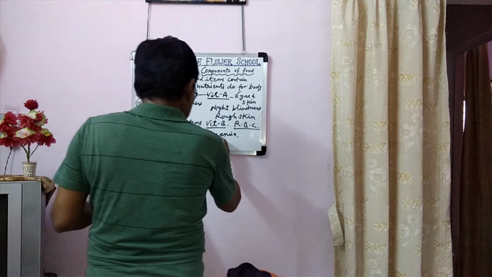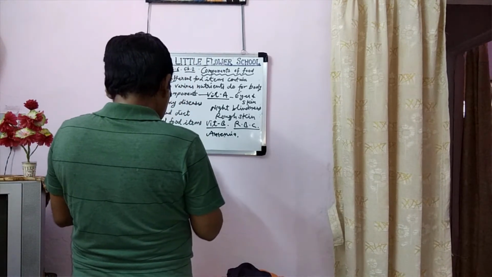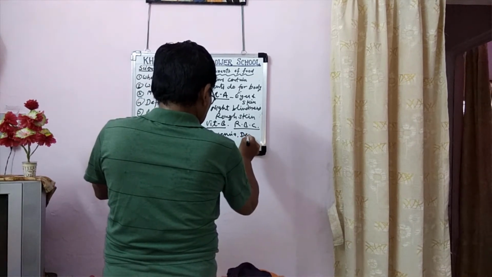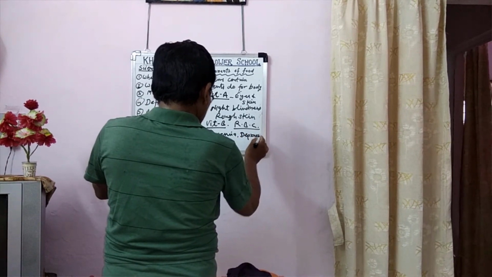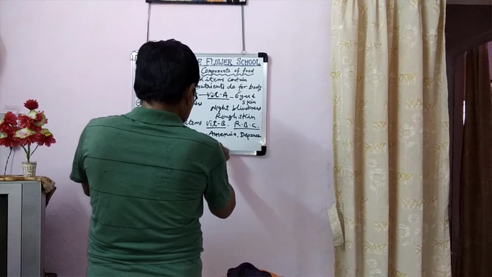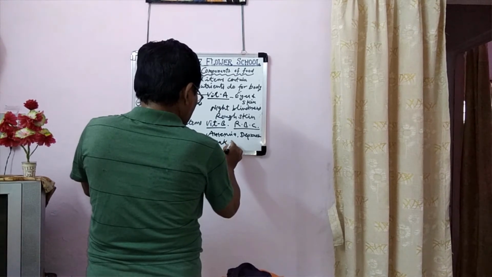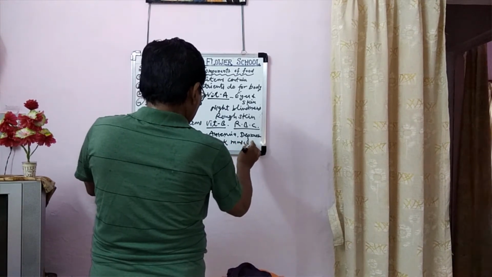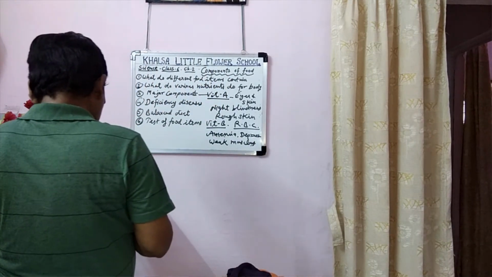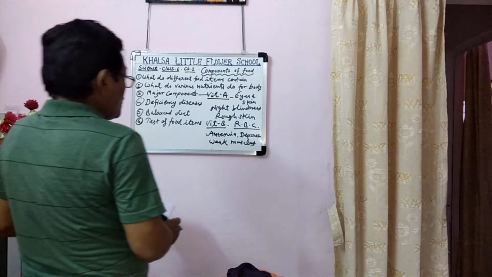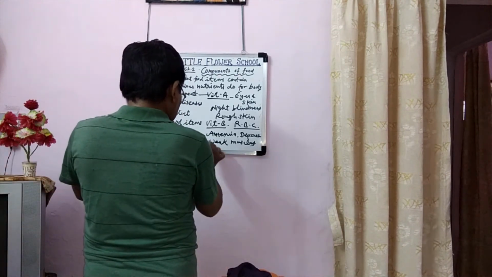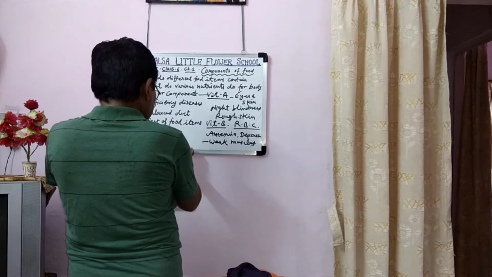That is the disease which is caused by the shortage of this food. Depression and weak muscles are also deficiency diseases of vitamin B. The muscles become weak.